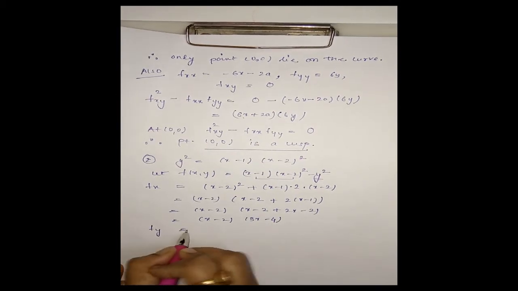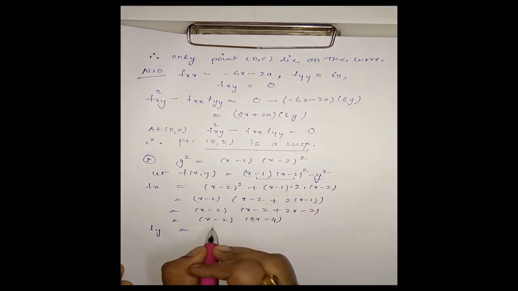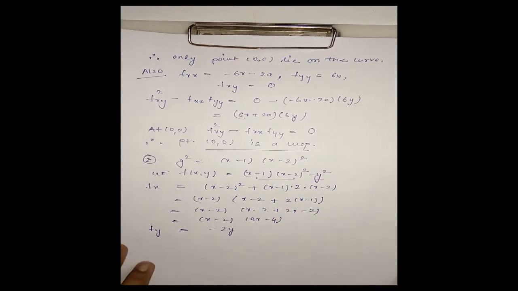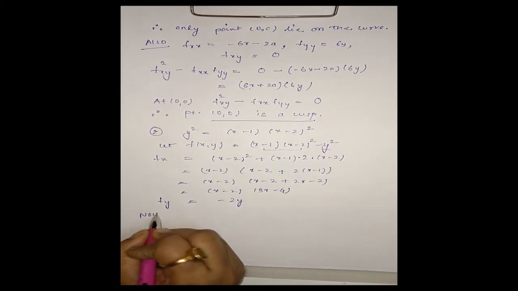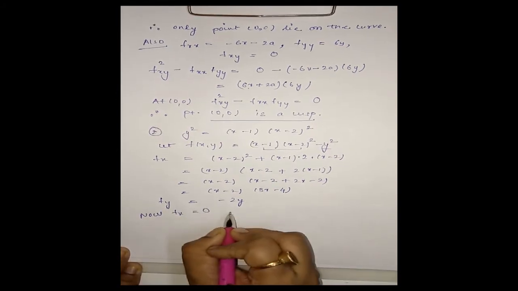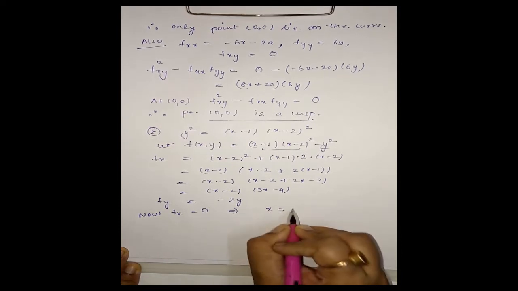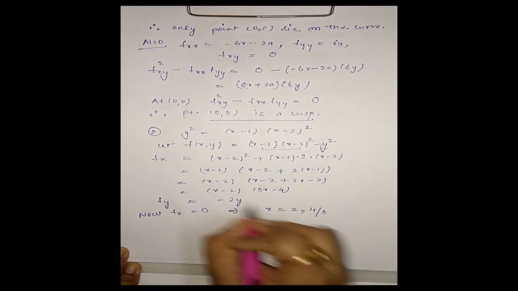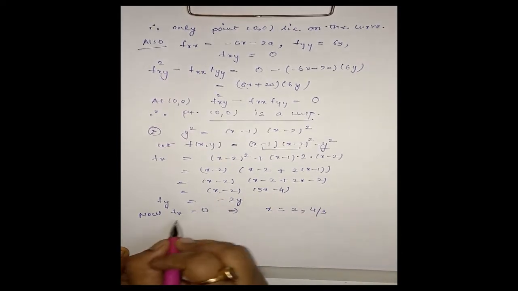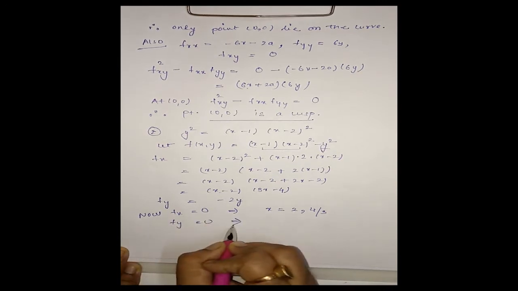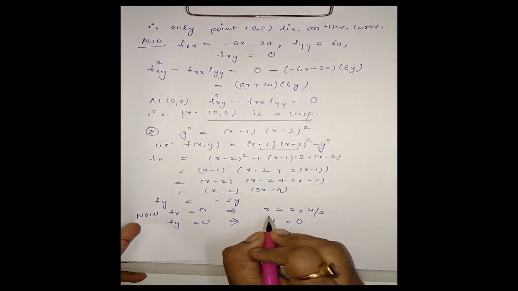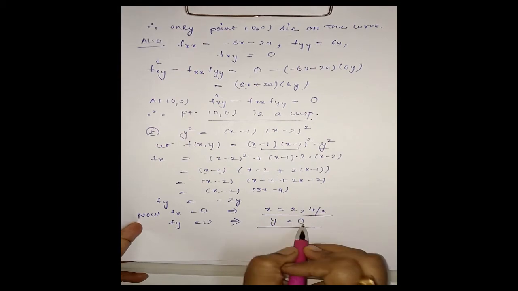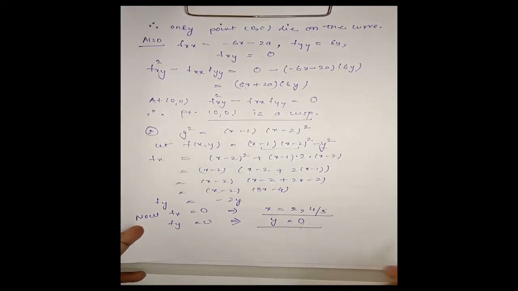In the same way, my fy is minus 2y. Now fx equal to 0 implies x is equal to 2 and x is equal to 4 by 3, and fy equal to 0 gives y is equal to 0. Hence, we have 2 points here, 2, 0 and 4 by 3, 0.